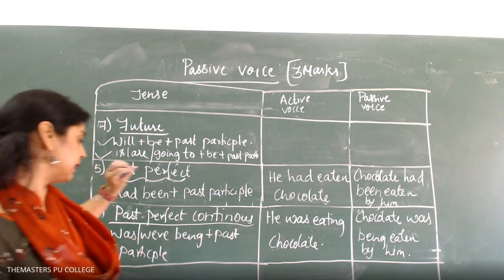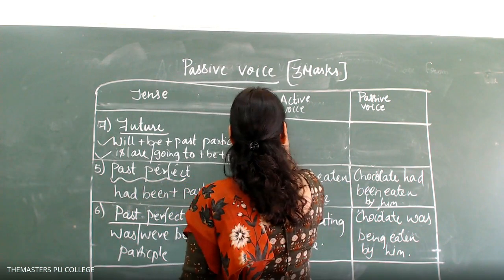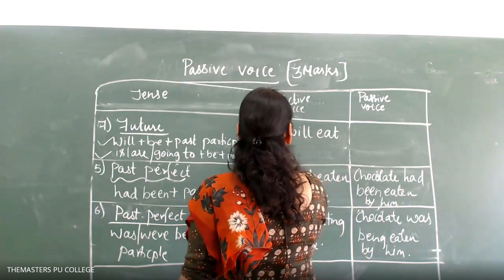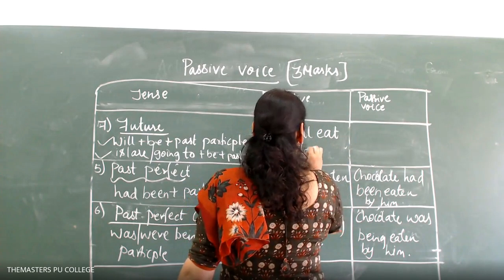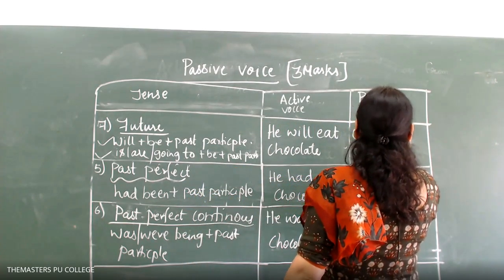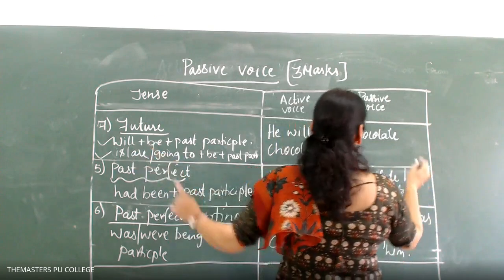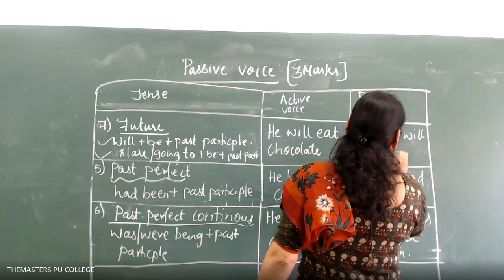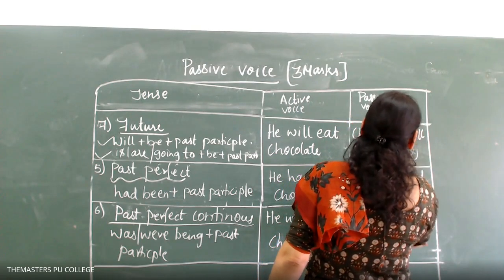Example: He will eat chocolate. Chocolate, what do we add? Will plus be. Chocolate will be eaten by him.